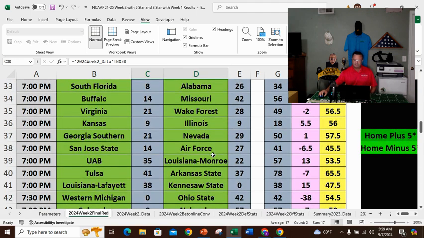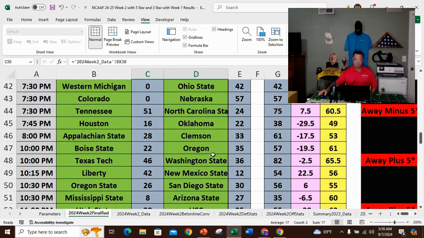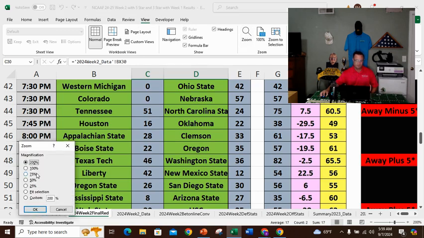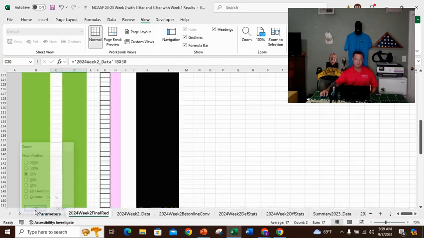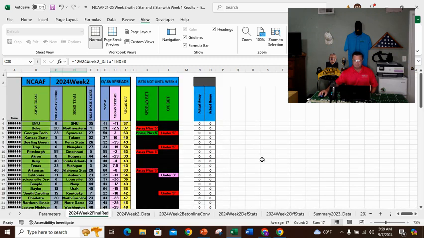Okay, I'm going to zoom out. The picks, I posted them on SBR Forum. I posted them on a bunch of different other places, including my website. If you want to look at them, you're more than welcome. Just go take a peek. Let me zoom out. See if you want to take a picture on your phone. But again, if you're betting week one, week two, you better have the idea, not me, because mine's statistical based. I zoomed out a little bit. I don't know if you can get that.